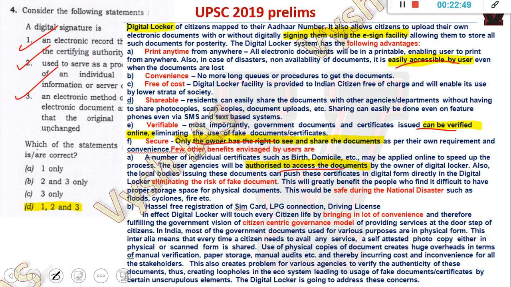So this is one debatable question for which we have to wait for the answer key. Why I'm showing you like this step by step is so that you understand what kind of questions UPSC will ask.